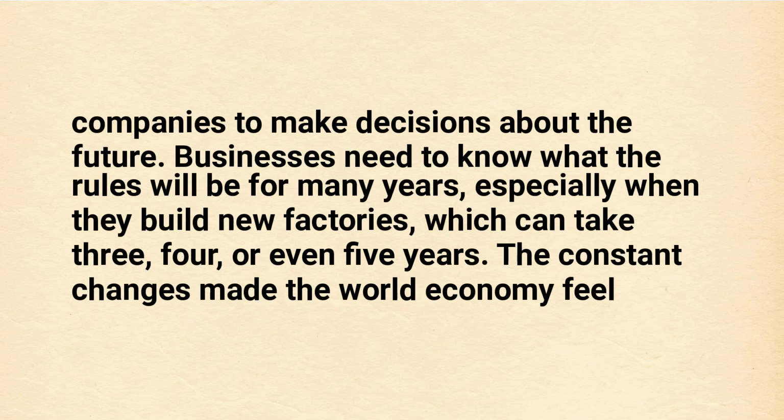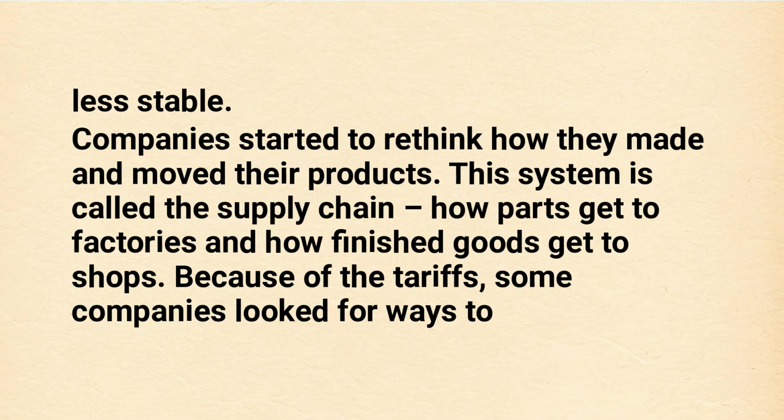Businesses need to know what the rules will be for many years, especially when they build new factories, which can take 3, 4, or even 5 years. The constant changes made the world economy feel less stable. Companies started to rethink how they made and moved their products. This system is called the supply chain, how parts get to factories and how finished goods get to shops.